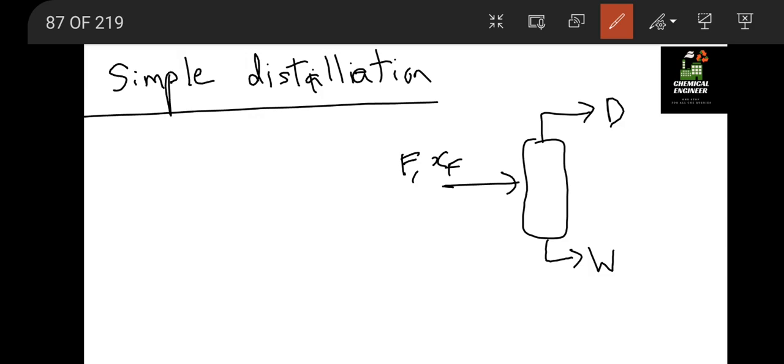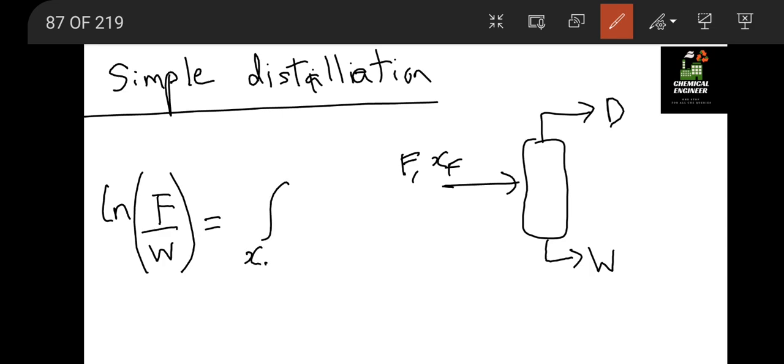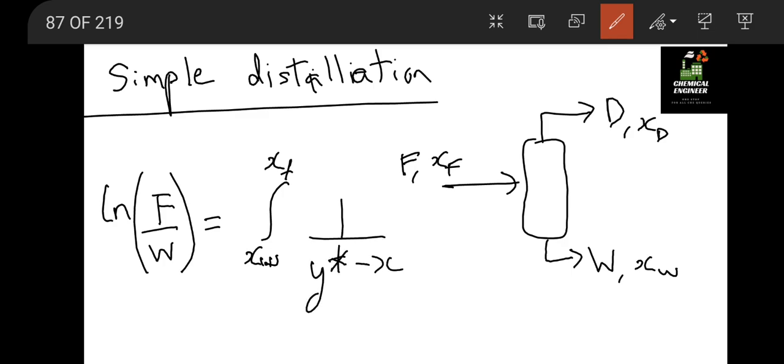The direct formula which you have to remember is ln F by W equal to the integration from XW to XF of 1 by Y star minus X dX.